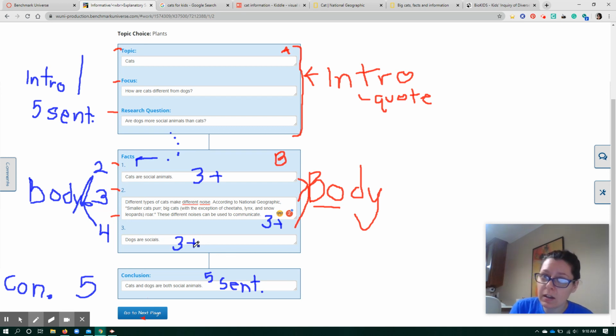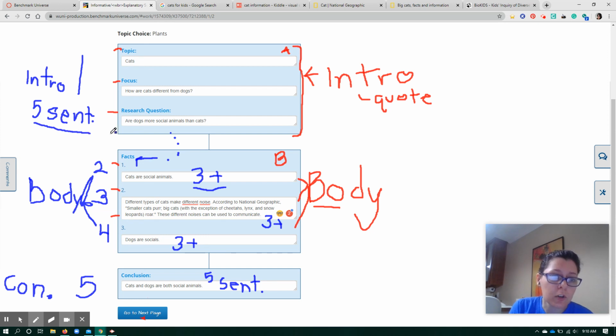That is going to be a challenge, but if you would like to work on getting ready for next year, having 5 sentences minimum for every paragraph instead of 3 for your bodies here, I think would be a good first step. I would even say if you really want to challenge yourself, 7 sentences or more would be good. But in blue, what I've written here, this is what I'm looking for.